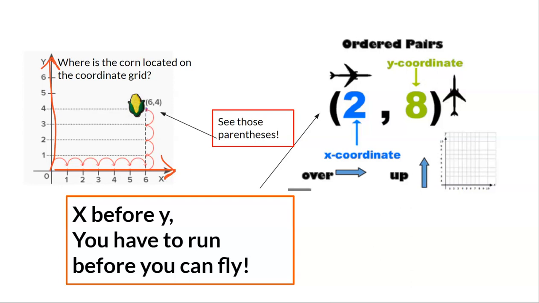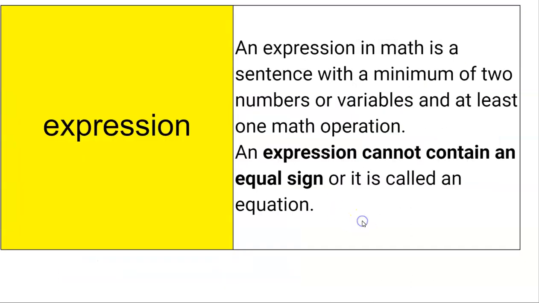So if we go over to X, the corn's sitting at the 6, and it's going across, it's sitting at the 4. That's why we have the ordered pair (6, 4). And again, those are in parentheses to help you keep them together.